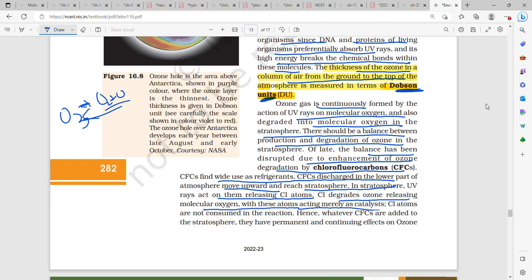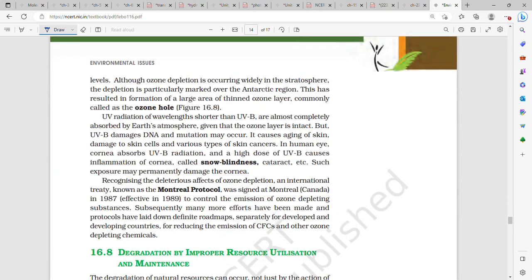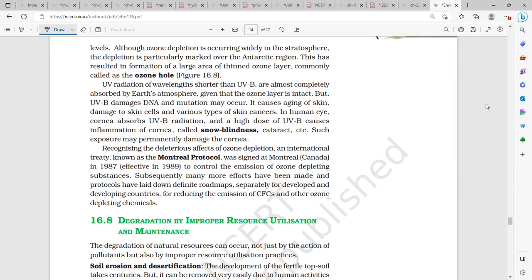With these atoms acting merely as catalysts, Cl atoms are not consumed in the reaction. Hence, whatever CFCs are added to the stratosphere, they have permanent and continuing effects on ozone levels. Although ozone depletion is occurring widely in the stratosphere, the depletion is particularly marked over the Antarctic region, and this has resulted in the formation of a large area of thinned ozone layer, which is called the ozone hole.